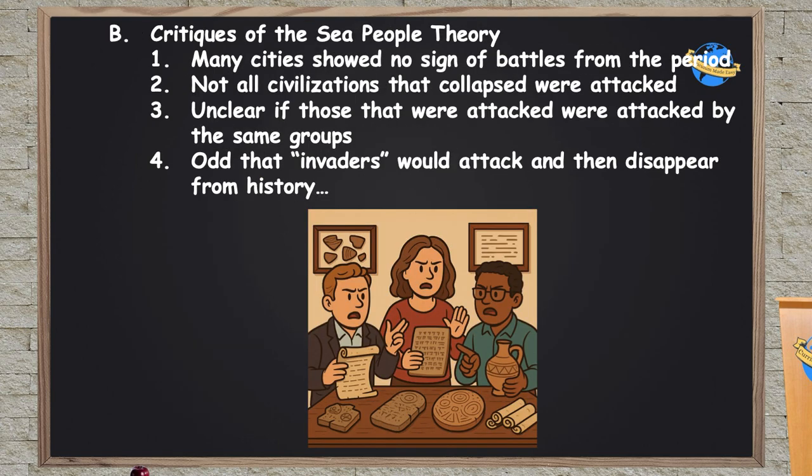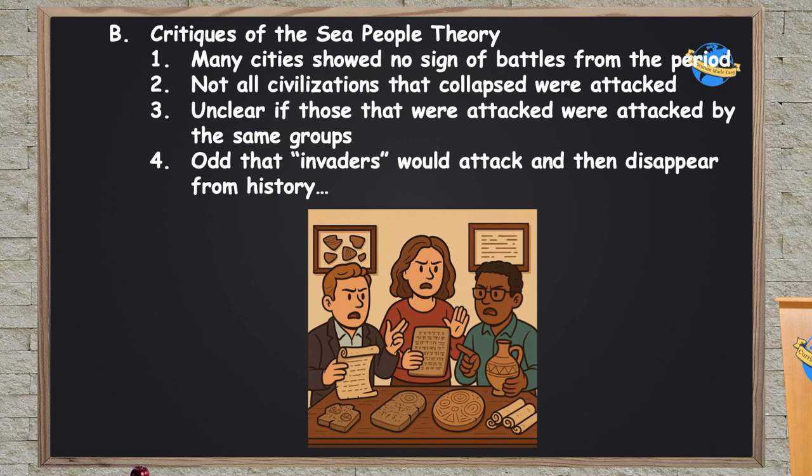In fact, as historians and archaeologists go back and critique this and look for more evidence of these mysterious sea people attacks, they found that many of the cities from this time period that get abandoned have shown no signs of battles from the period, meaning there wasn't any evidence of an attack. Not all civilizations that collapsed at this period were ones that have any record of being attacked.